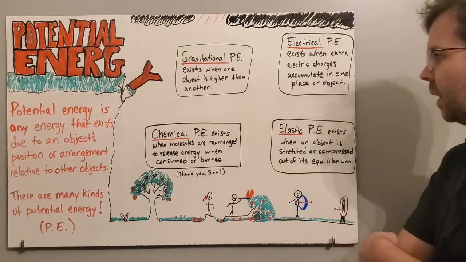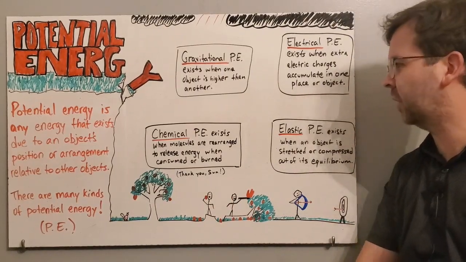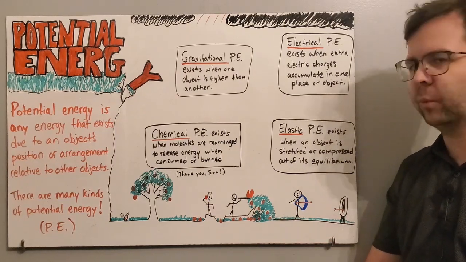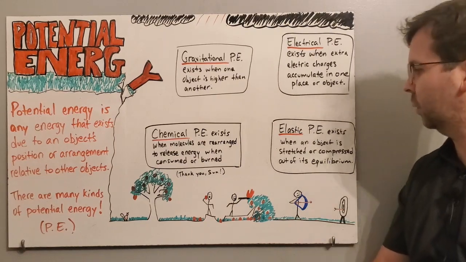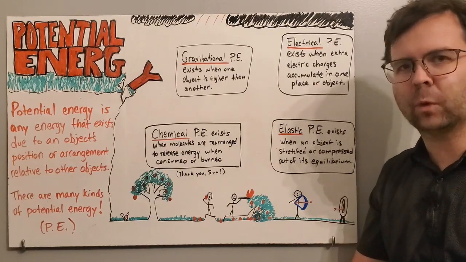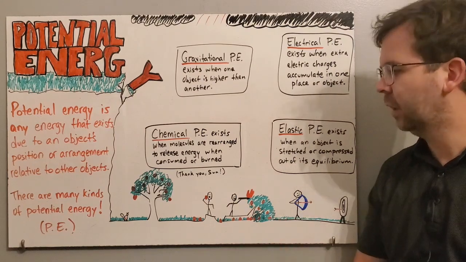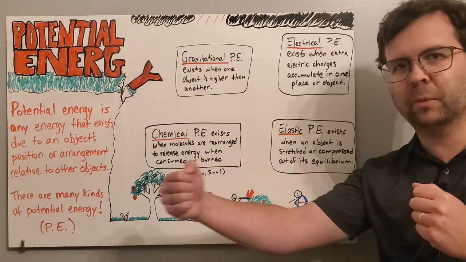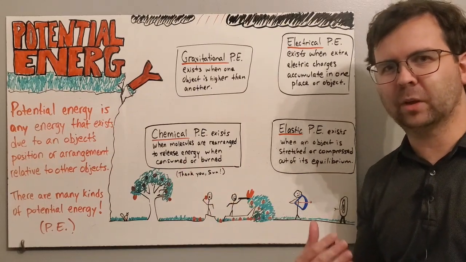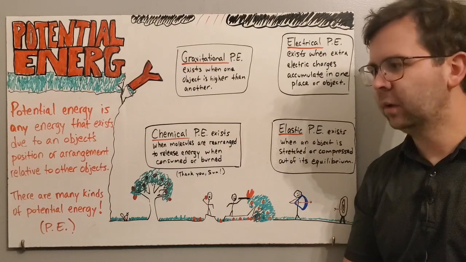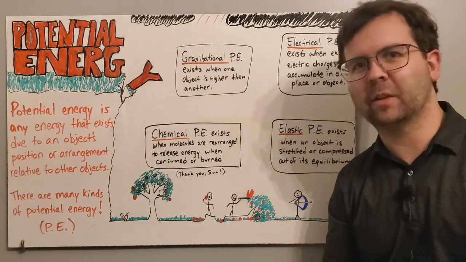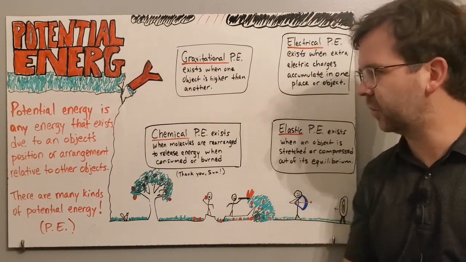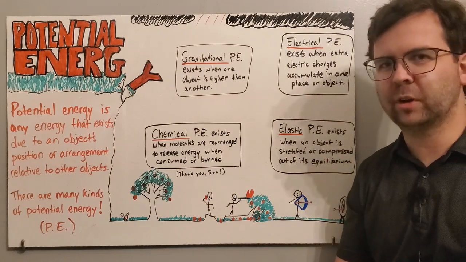And then another kind of potential energy is called elastic potential energy. This is any kind of energy when you stretch an object or you compress it out of its normal resting equilibrium. An example I've drawn here is a bow and arrow. When you stretch the bow, you give it the ability to do work on an arrow. This could also be like your standard jack-in-the-box or just a little spring inside your pen. Those are all examples of elastic potential energy.